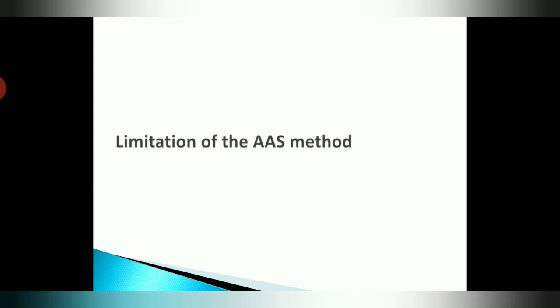In this particular technique, the radiation source is a hollow cathode lamp, and the hollow cathode lamp only absorbs a single wavelength of light, and therefore every time we have to change the hollow cathode lamp as per the requirement of different types of metal ion. So next is this element.